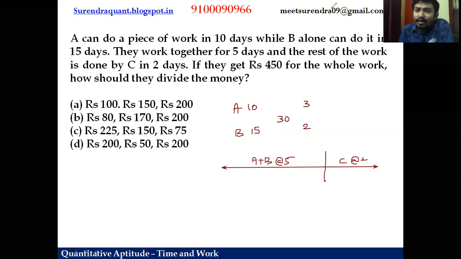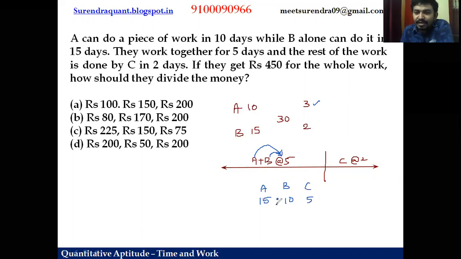Right? What is the 1 day work of A, guys? 1 day work of A is 3 units. So in this, A works for 5 days, right? So 5 3s are 15 units is the contribution of A in the total work. B also works for 5 days, 1 day 2 units for 5 days. 5 2s are 10 units. But friends, out of 30 units, A 15, B 10, 25 units is done, right? So the balance 5 units is done by C.